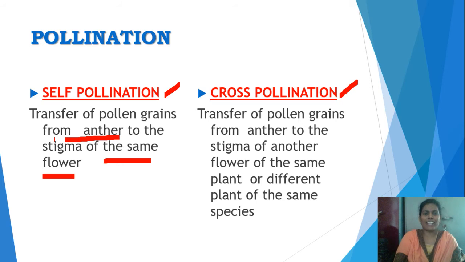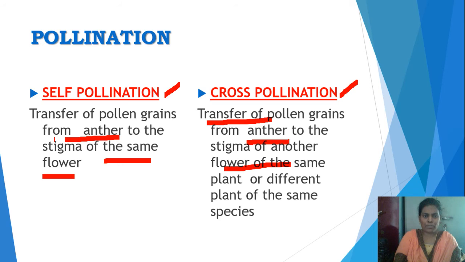The second type of pollination is cross-pollination, that means transfer of pollen grains from the anther to the stigma of another flower of the same plant or a different plant of the same species. What is meant by cross-pollination? The transfer of pollen grains from the anther to the stigma of another flower of the same plant or a different flower of the same species is called cross-pollination.